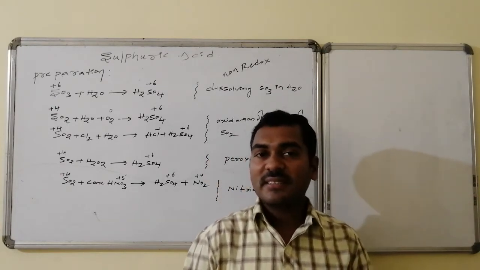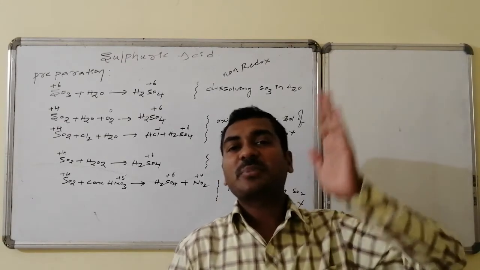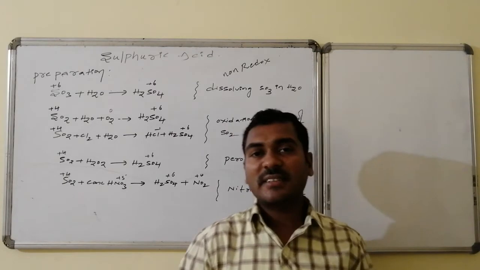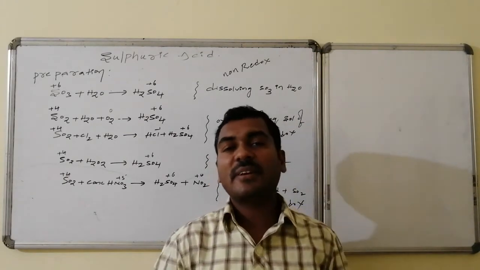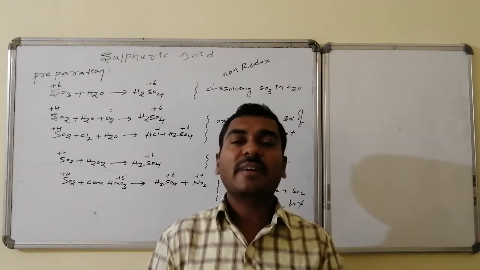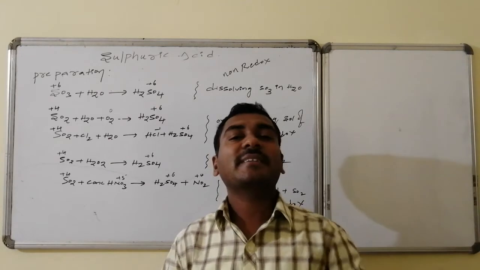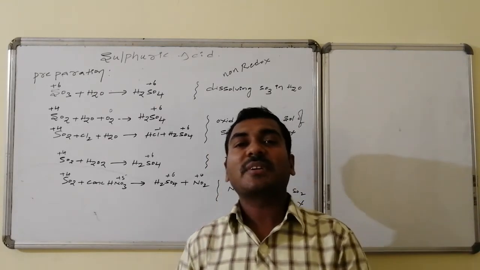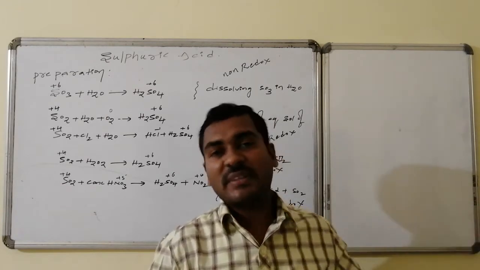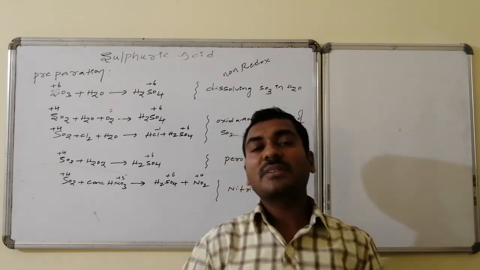And the last case, sulfur dioxide followed by HNO3. Because nitrogen in HNO3 is present in its highest oxidation state, it will be reduced. When it is reduced, it oxidizes sulfur dioxide to sulfur trioxide, and hydrolysis takes place in that reaction because NO2 is formed. In that process water is generated, and that water combines with the generated sulfur trioxide, leading to the formation of sulfuric acid.